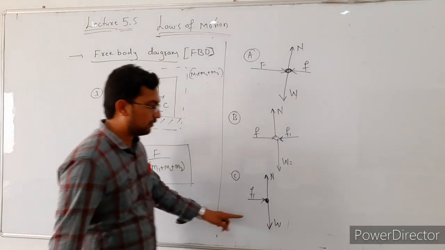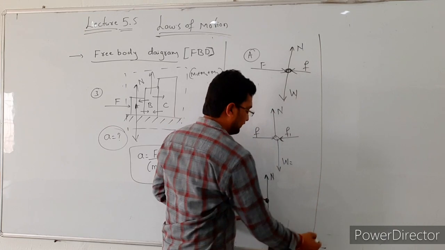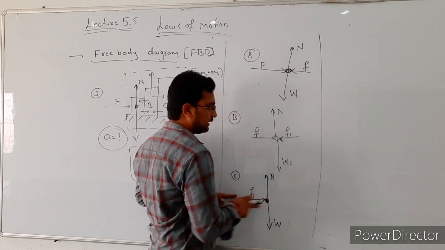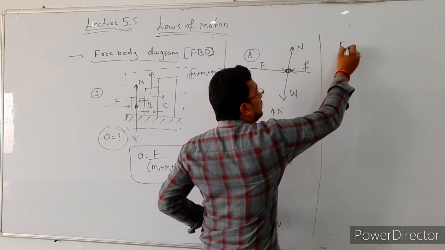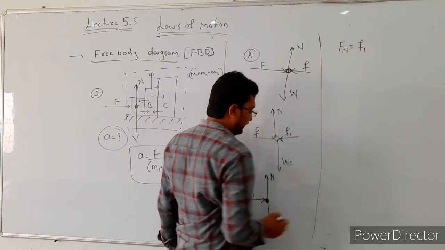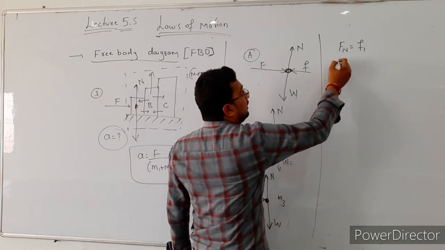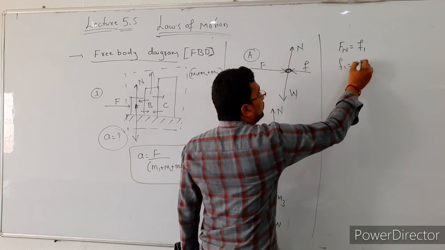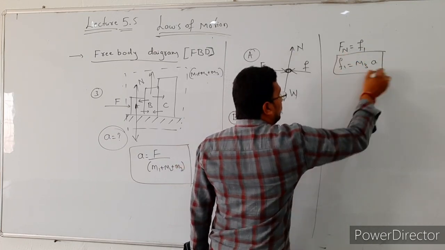Next, from this diagram, the net force acting on the system. In this direction there is only one force, so the net force is equal to F1. Here the mass of body C is m3, then F1 is equal to m3 into A.